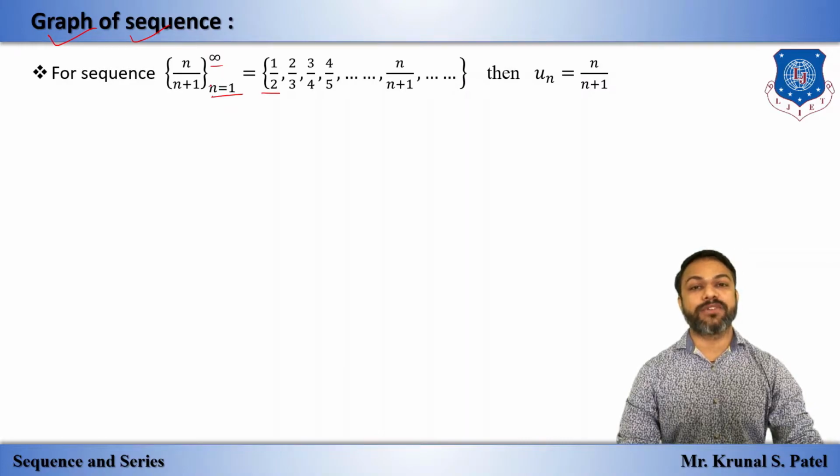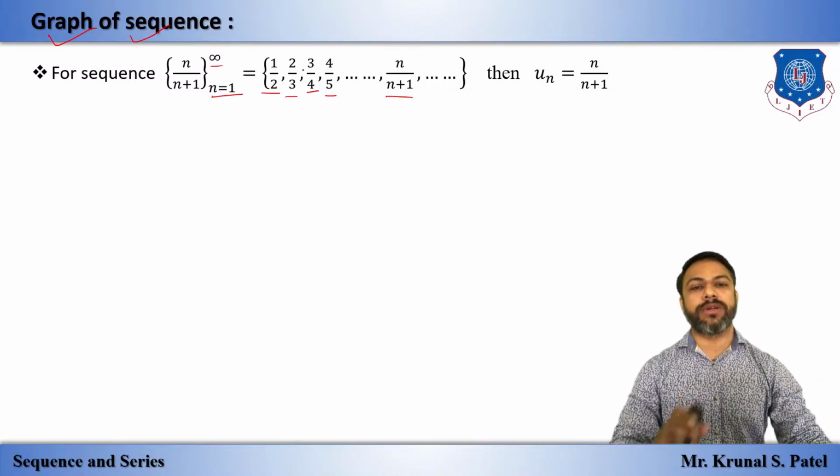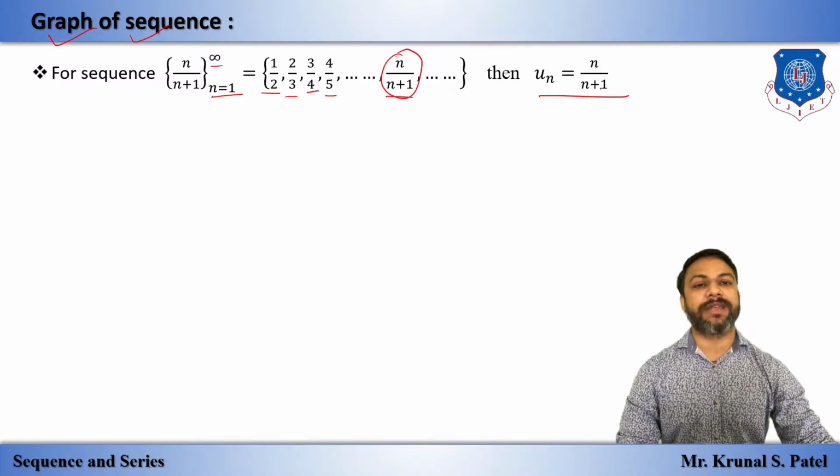If we put n equal to 2, we get 2 upon 3, then 3 upon 4, and 4 upon 5, up to the nth term, going to infinity. Here its nth term is n upon n plus 1.